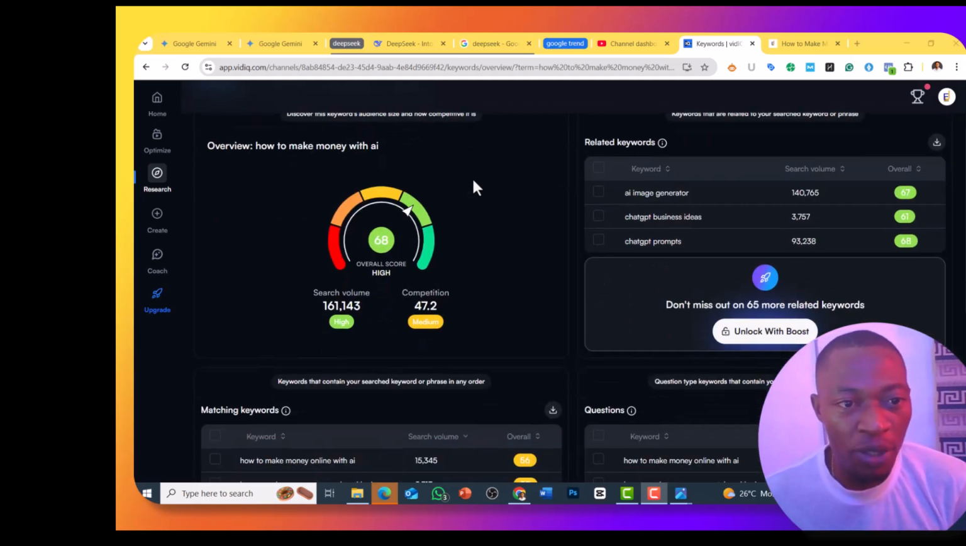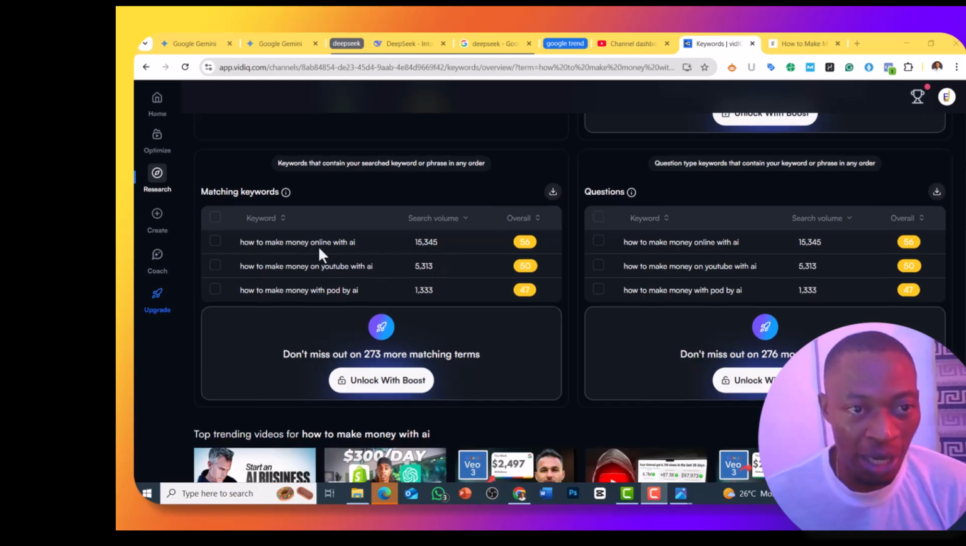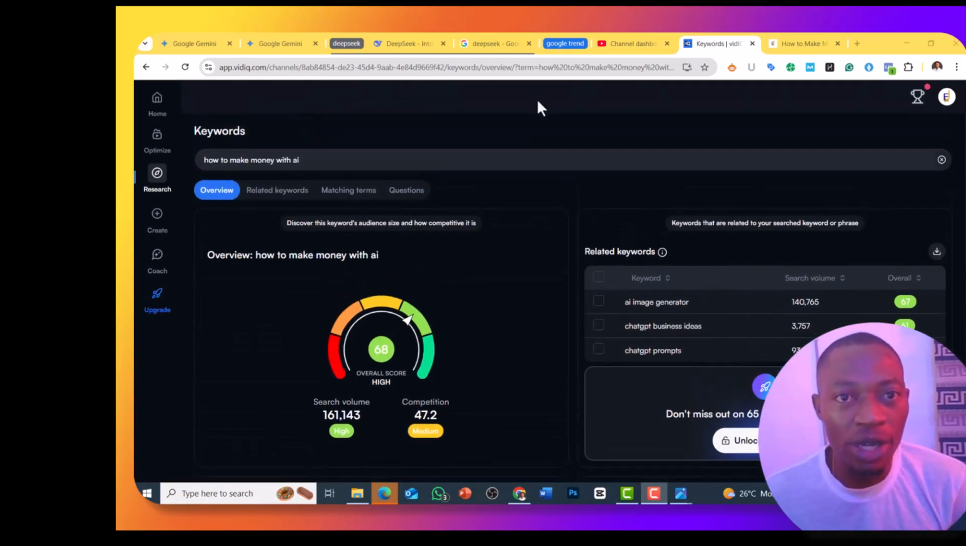By the time I input it in there, I'm seeing over 161,000 persons looking for this keyword, how to make money with AI. I'm also going to scroll down and see related content that people are actually searching for, how to make money online with AI. So now I need to create content on this.